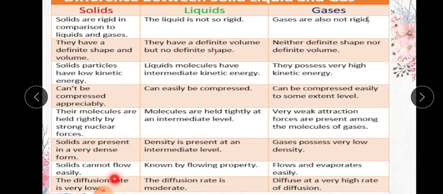The diffusion rate is very slow in solids because they cannot diffuse. Solids have definite shape and definite volume, so they will not diffuse. But the diffusion rate of liquids is moderate. If we add water and some liquids, we can diffuse some amount of liquids here. The diffusion rate is moderate in liquids, but gases diffuse at a very high rate, as I discussed in the previous class about aquatic animals, which can breathe dissolved oxygen. That is why gases diffuse very fast.